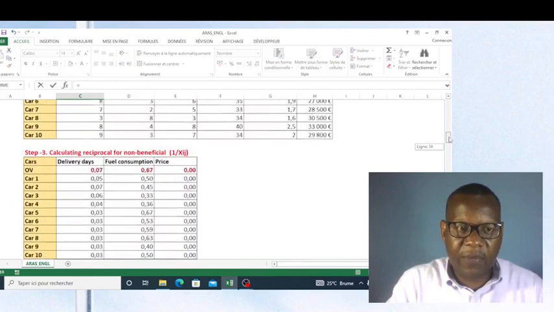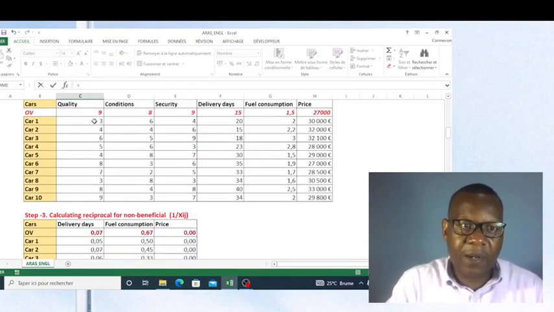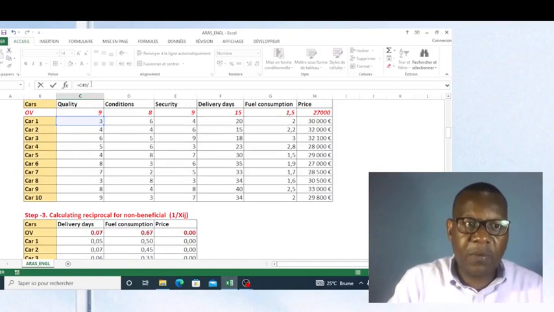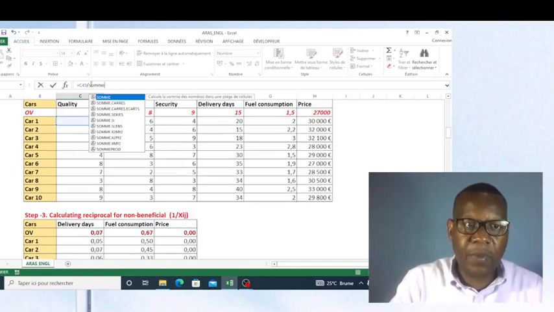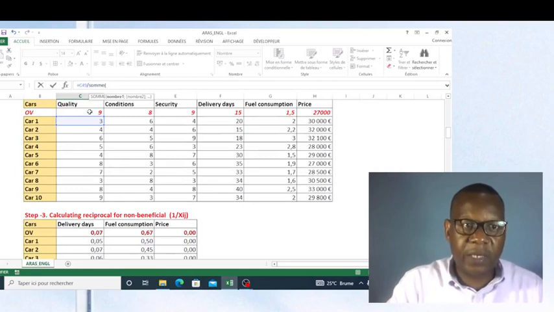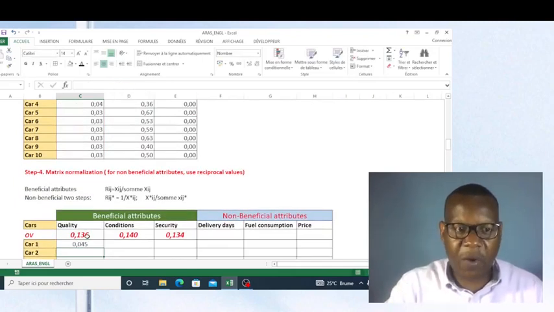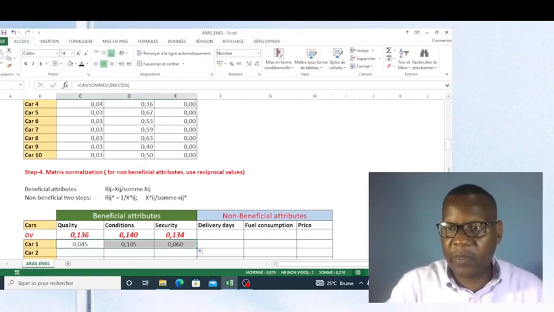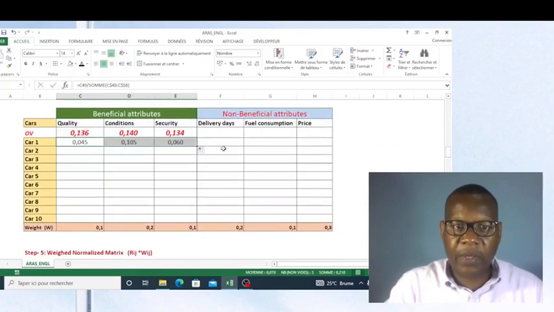Look, I take this value of car, I divide by the sum of these values, like this. Now we have to fix this, and then I will drag and copy the formula. Then I will copy the formula for beneficial criteria only, because for non-beneficial, I will work on reciprocal values, like this. I can copy down this formula like this, friends.